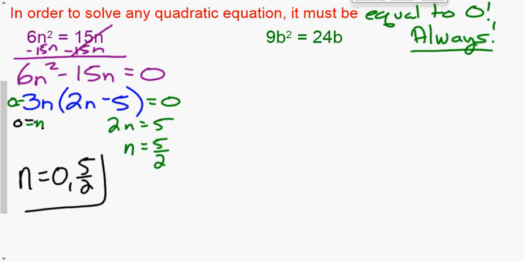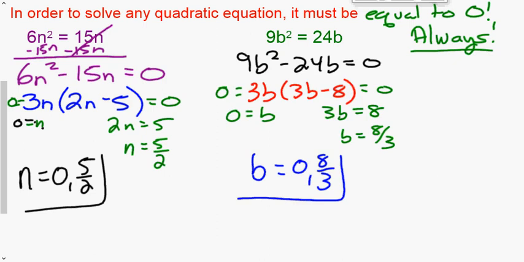Same concept here on the one on the right. Pause the video and try this one on your own. So again, you subtracted the 24b. Your GCF was 3b, so we factored that out to have 3b times 3b minus 8. Solve. And again, leave 8/3 as an improper fraction. It is easier to see where 8/3 is coming from than to write 2.67.